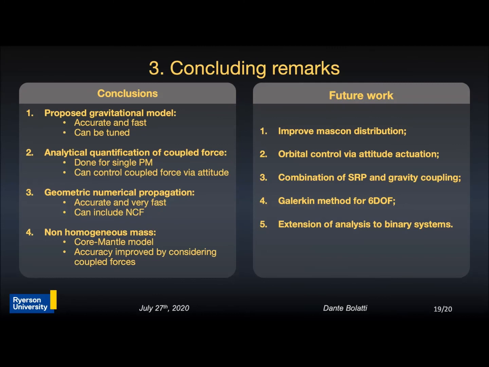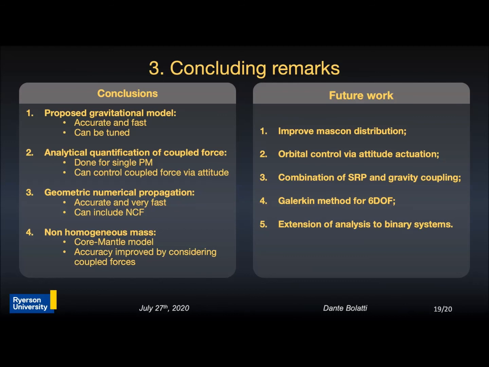During the development of this research, a novel gravitational field model was proposed that is accurate, computationally fast, and that it can be tuned. It also captures the orbit attitude coupling. Additionally, the analytical quantification of the coupled force was done for a single point mass, and we saw that we can control the coupled force via the attitude of the spacecraft. Then, geometric numerical propagation methods were presented based on the Galerkin approach. We saw that they are very accurate and very fast for long time steps and very long integration terms, and they also can include the non-conservative forces.